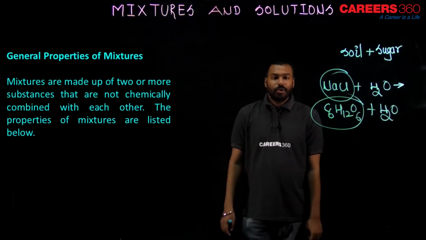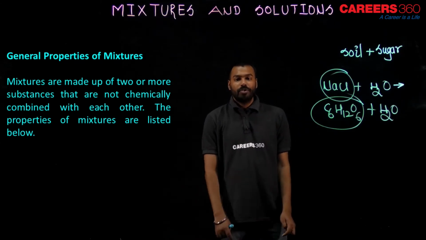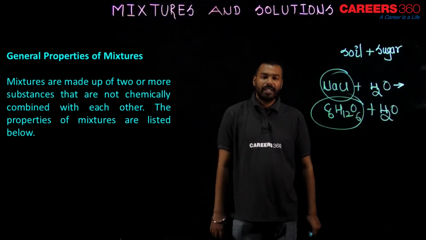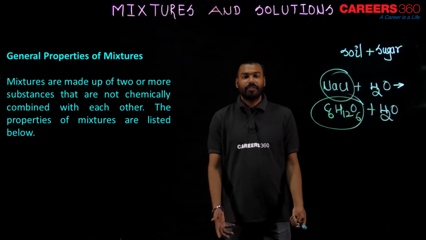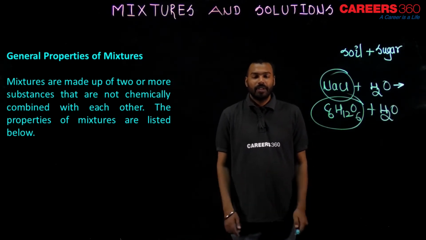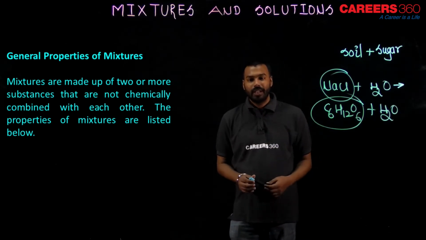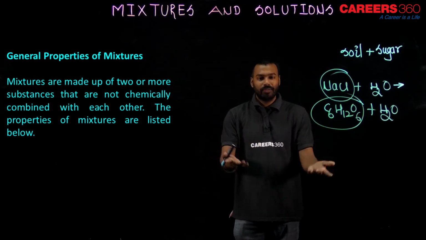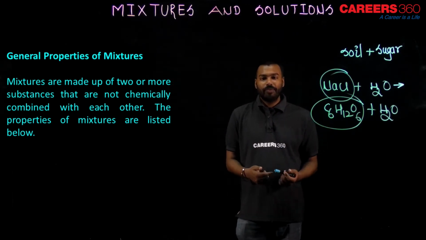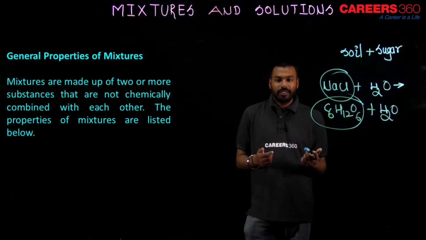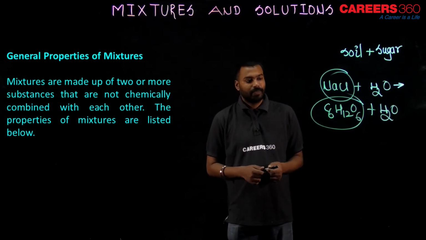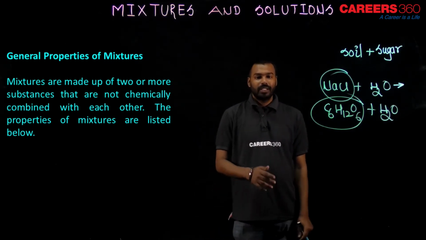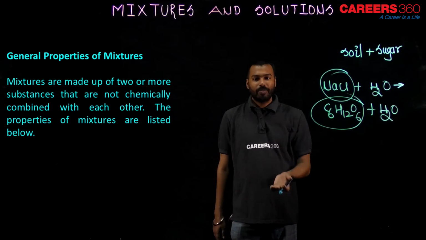Dear student, I will surely explain the types of mixture, homogeneous and heterogeneous, but before that let me start with the general properties of mixture. What are the properties of mixture? The first point is it is made up of two or more substances. Of course, mixture means more than one, then only it is a mixture. So it is made up of two or more substances and they do not chemically combine with each other. The properties of mixture are listed below and I will give you the next property very soon.